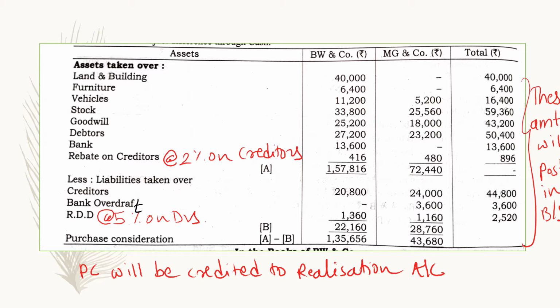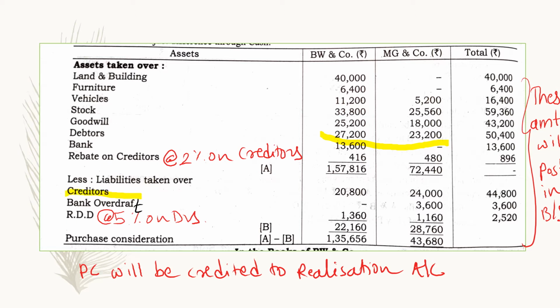Next, vehicles amounts are given as per the information given. Stock, goodwill is also given to us into the information. Debtors, we have written the gross amount of debtors here. Gross amount of debtors is written here. Then bank account 13,600.